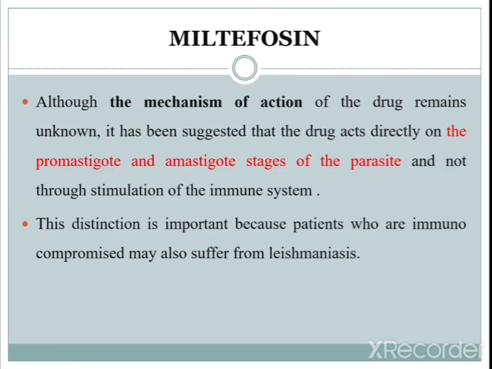Although the mechanism of action of the drug remains unknown, it is suggested that miltefosine acts directly on the promastigote and amastigote stages of the parasite. We have seen the life cycle where the promastigote and amastigote forms of the Trypanosoma and Leishmania species are given. They act directly and not through stimulation of the immune system; they do not touch the immune system, and only act on the promastigote and amastigote forms.